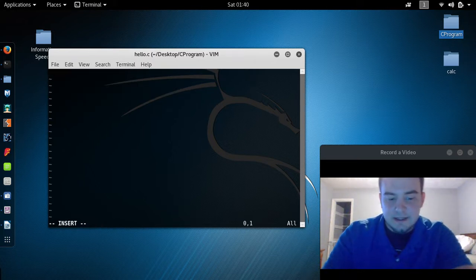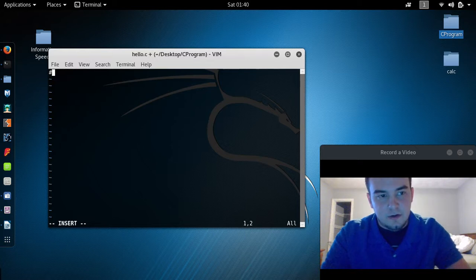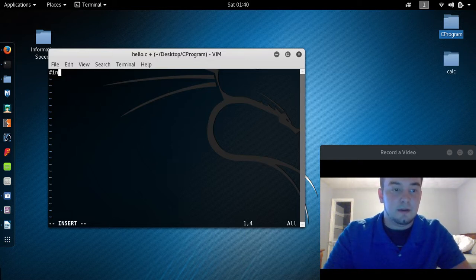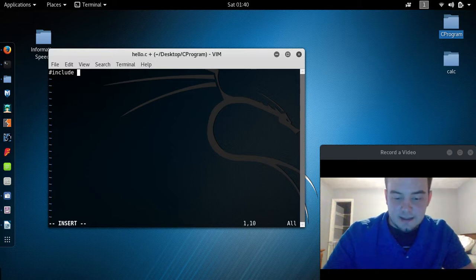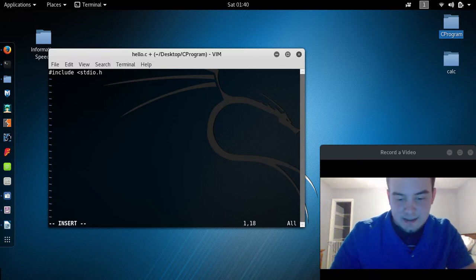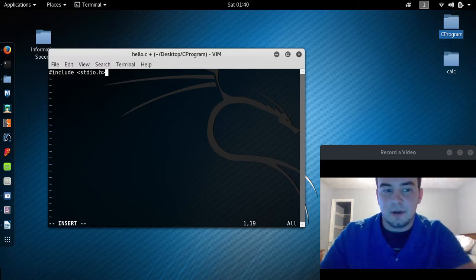So we're in my text editor, and the first thing we're going to do is tell the compiler to include a standard library. So we just do stdio.h. Basically, IO stands for input and output, because all this program is going to do is print out hello world.